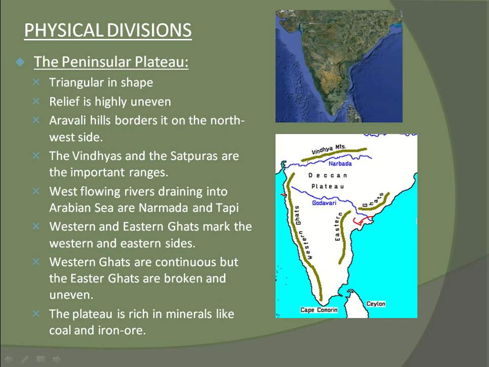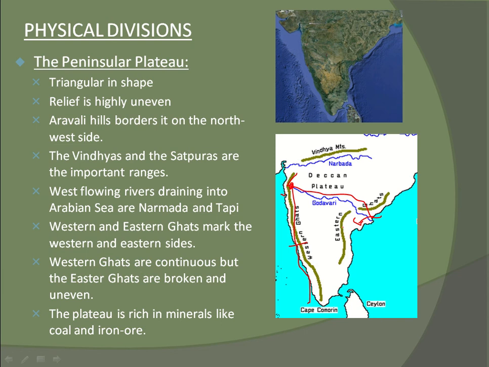See, these Western Ghats continue till here, they do not break in the middle. But here at Nasik Trimbakeshwar the Godavari originates and it breaks the Eastern Ghats, and these Eastern Ghats are very uneven, right?